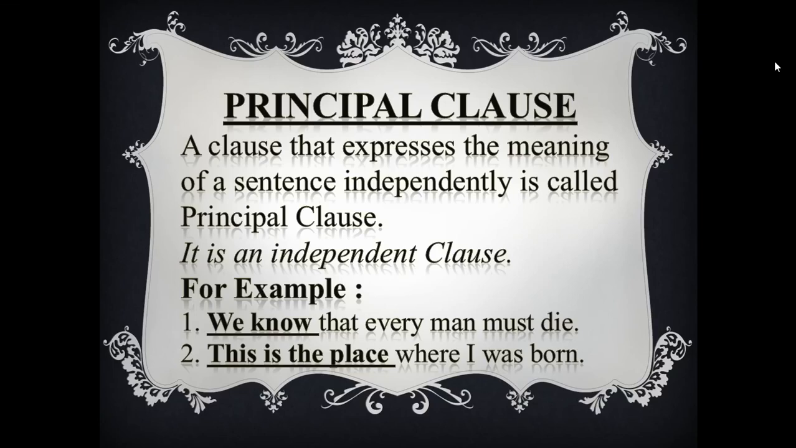Self-sufficient clause. It is principal clause. Now, look at the example. The first example, we know. Just look at the underlined clause. We know that every man must die. Here, "we know" is the principal clause. Okay? And "that every man must die", this part is another clause. It may be subordinate or something other. I will discuss it later.